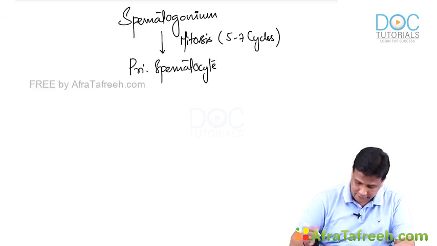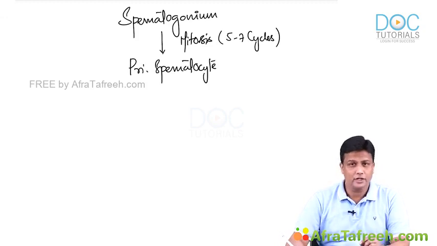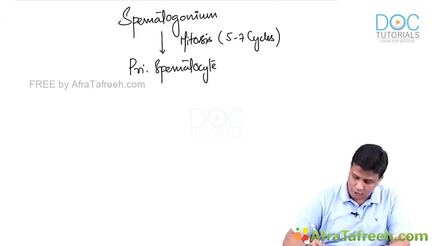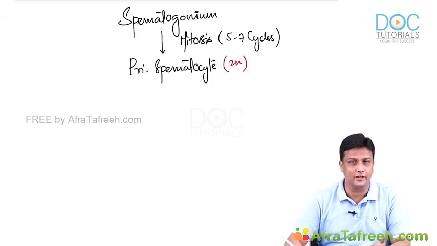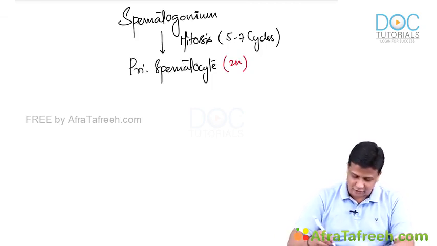Primary spermatocyte. Now, what is the condition of the primary spermatocyte? Is it haploid or diploid? Of course, it will still be diploid. Why? Because only mitosis has taken place till now. So it is still diploid.